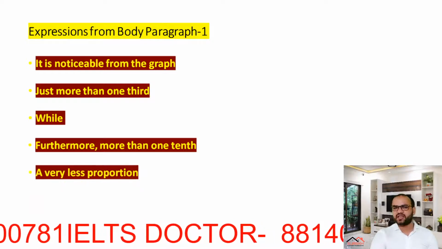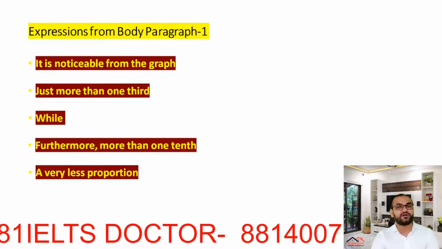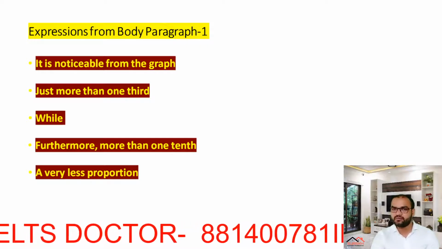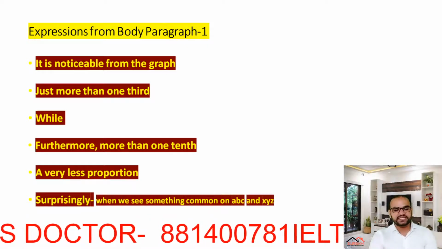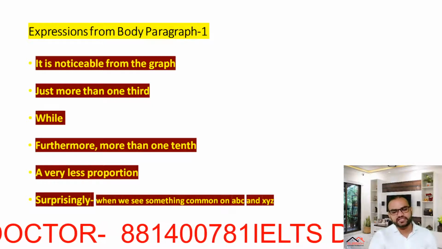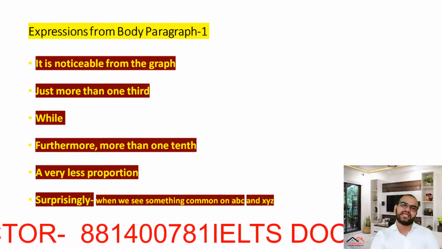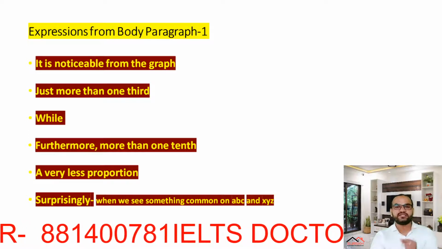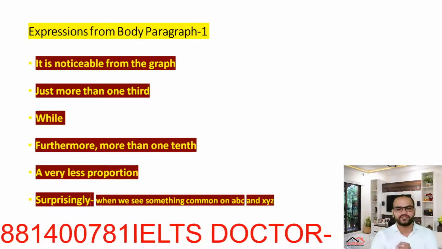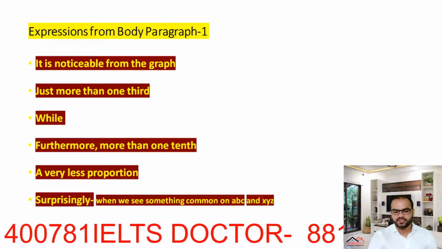Next is a very small proportion. Why do we use the phrase a very small proportion? Tell me in the comment box. Next is surprisingly. When we see something common in two graphs, that's why we use the word surprisingly.